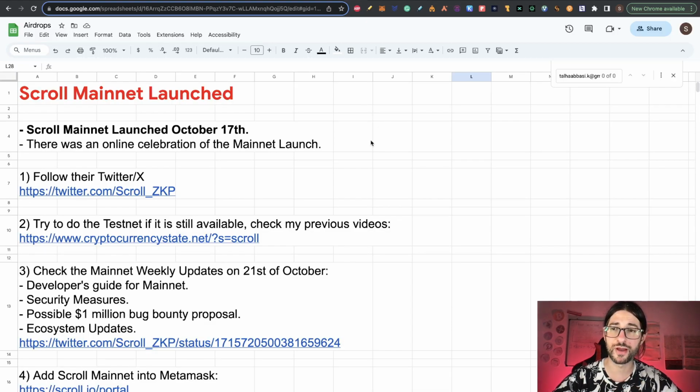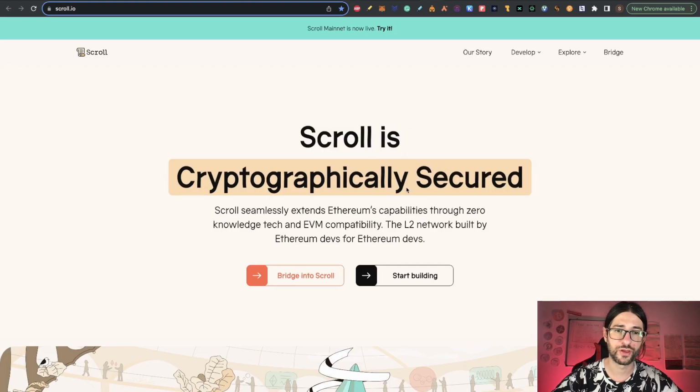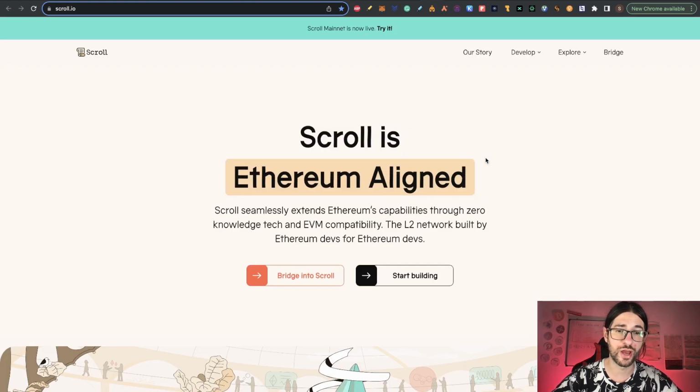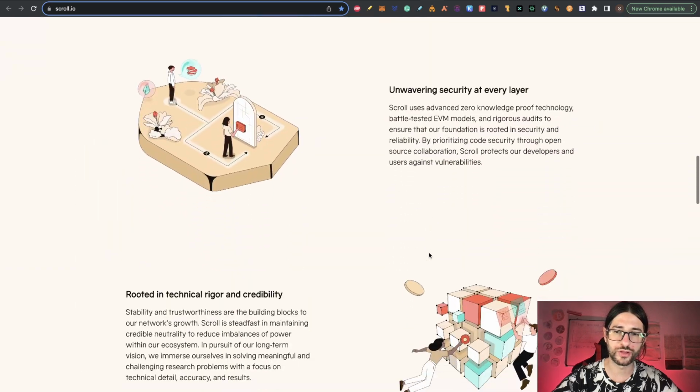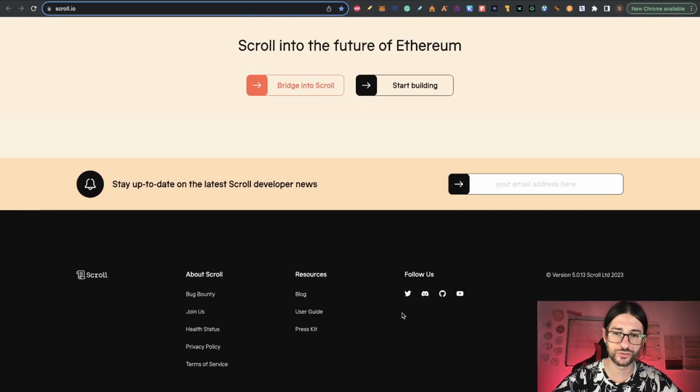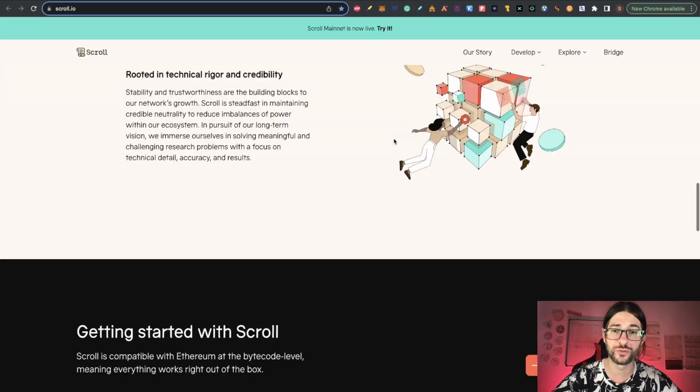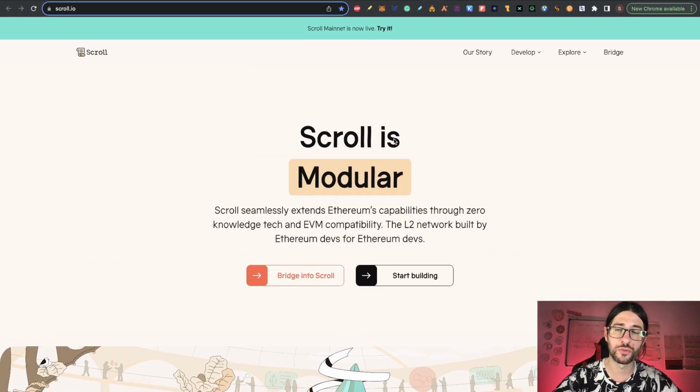So going to the step by step of this tutorial, remember step 1 is follow them on Twitter. You will need to get the information from the updates there, and of course you need to be in their Discord. So going into the website of scroll.io, here you can see that we are already in Mainnet. If you scroll down to the bottom, you will see the social media, so follow them on Twitter, follow them on Discord. From here you have the GitHub repository if you want to check any code, but always use the